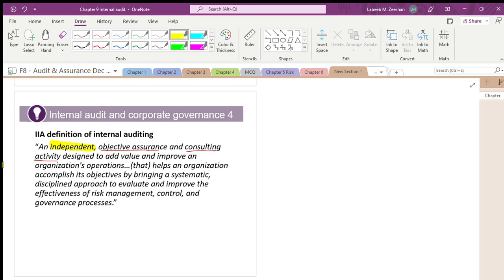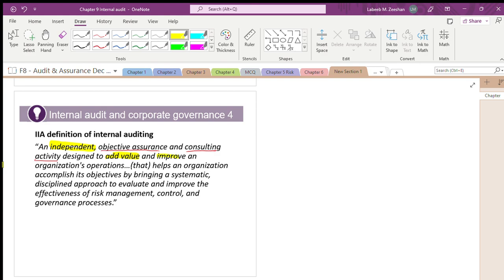By having an internal auditor in the organization, what are you going to add? You are going to add value. Very simple. That is the basic bottom line: you are adding value and improving the operations.